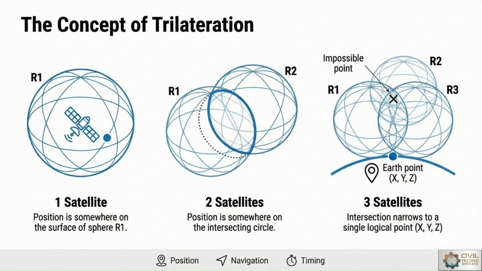So the earth point is marked on the basis of latitude, longitude and elevation, where the intersection narrows to a single point, based on the Cartesian coordinate system x, y, z. So from a civil engineering point of view, trilateration is used for precise positioning in GIS mapping, road alignment and deformation monitoring.